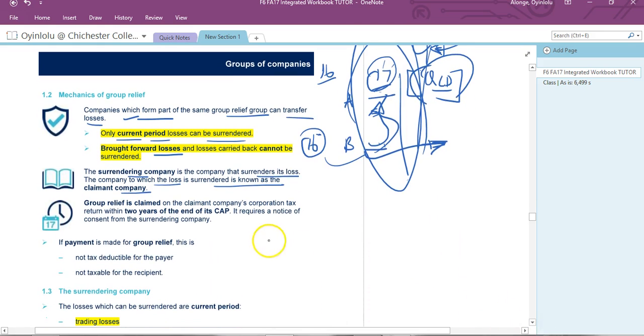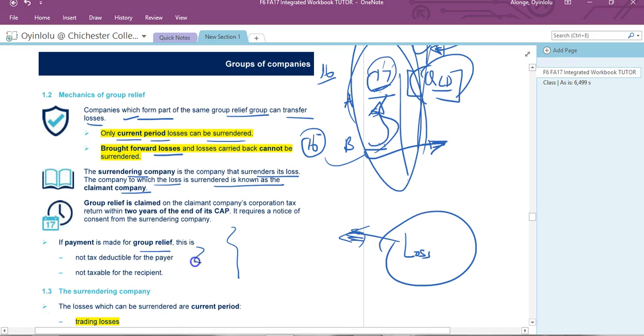Some companies do pay for this loss. Remember, you can have members of a group that don't really know each other during the year, but suddenly come year end, they start talking to each other. This is a valuable asset, having a loss, so to speak. So it's very possible that another member of the group might want your loss. If payment is made for group relief, this is not tax deductible for the payer, or it doesn't really matter.